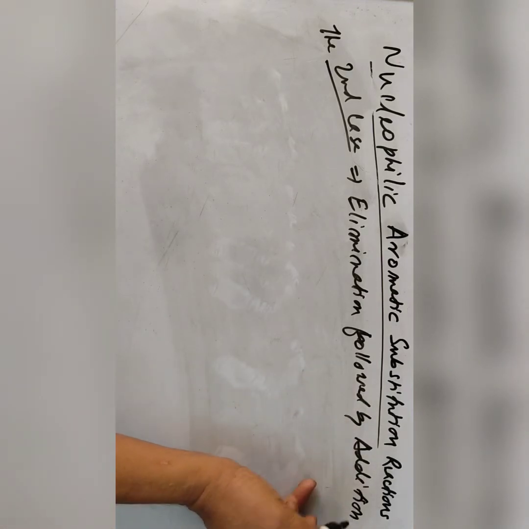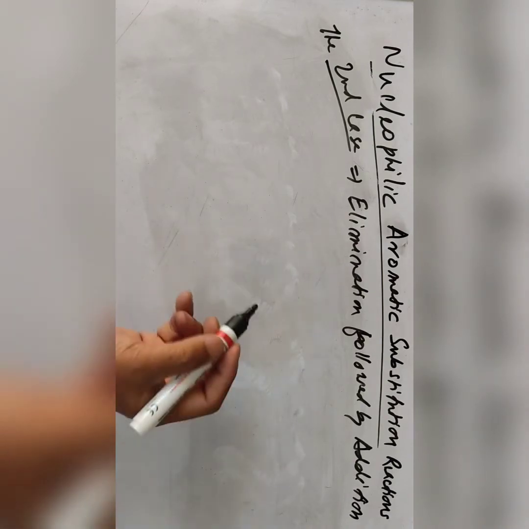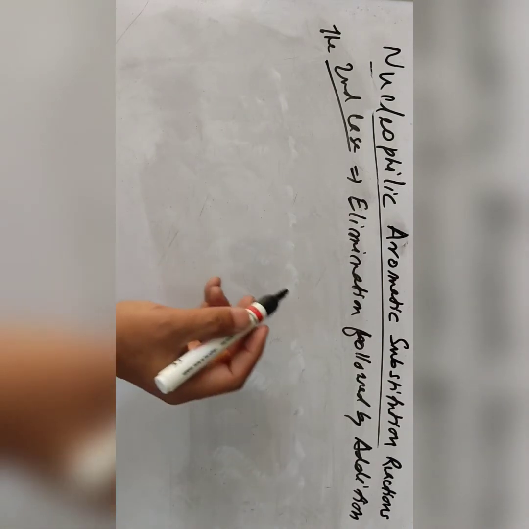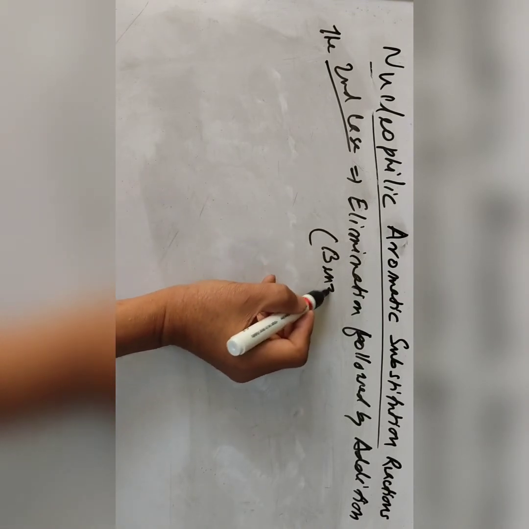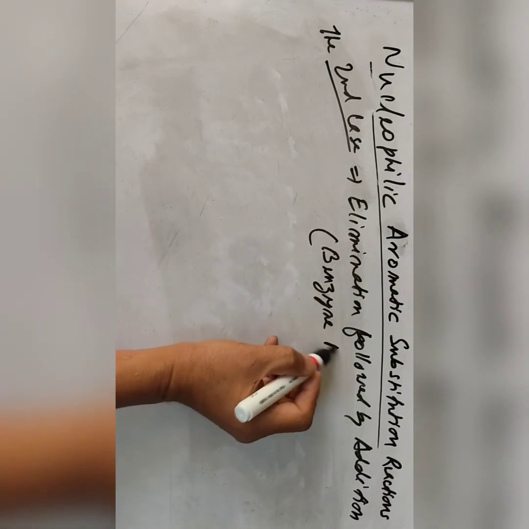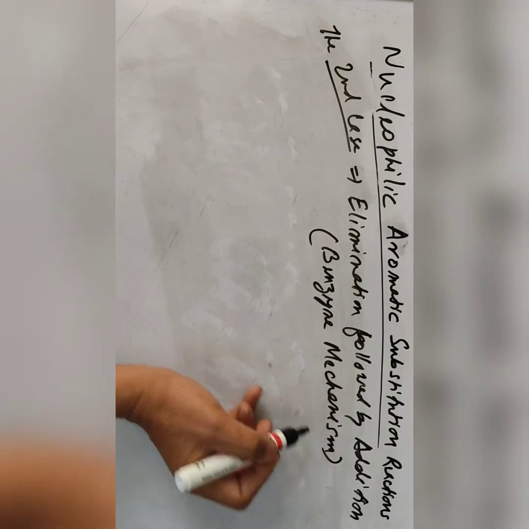So in the earlier case, the mechanism was addition followed by elimination. Here the second case is elimination followed by addition. This is mostly used in the benzyne mechanism.